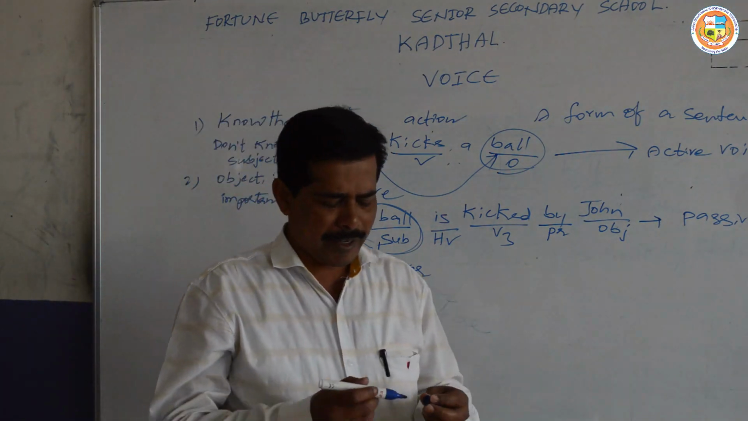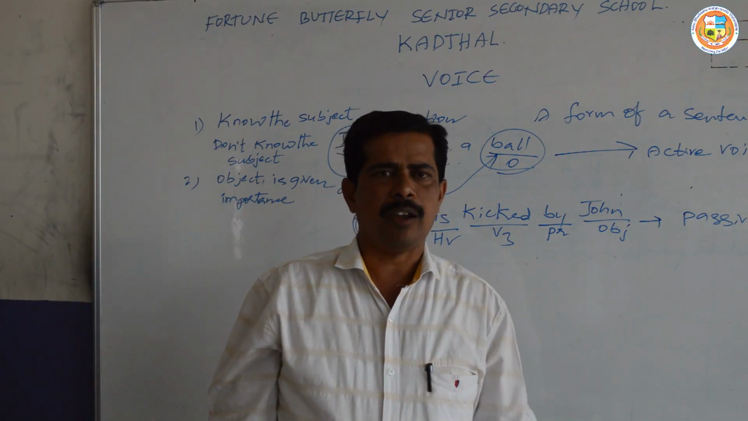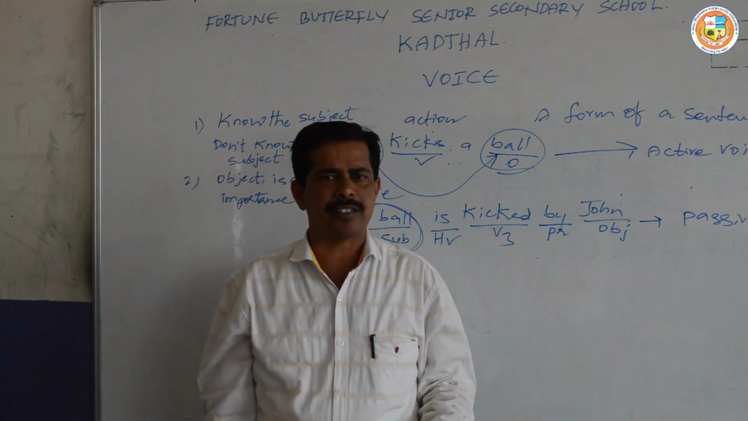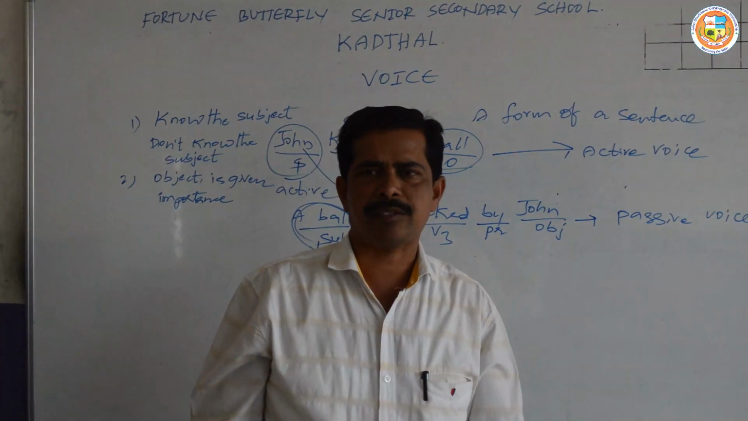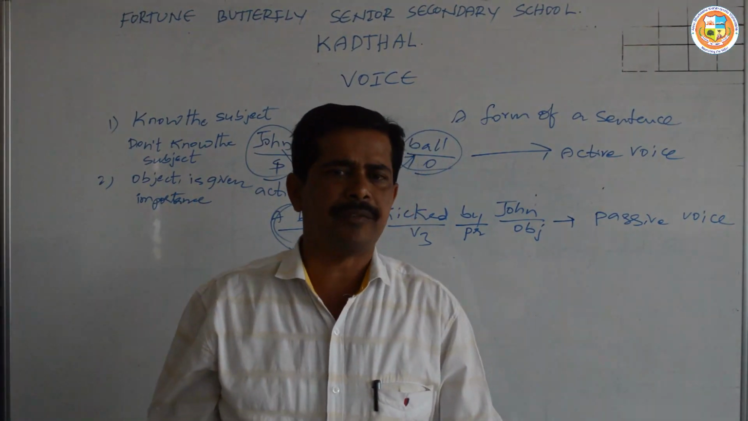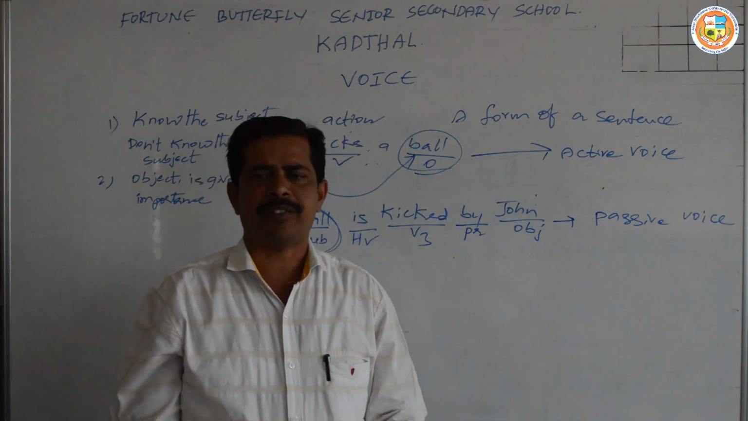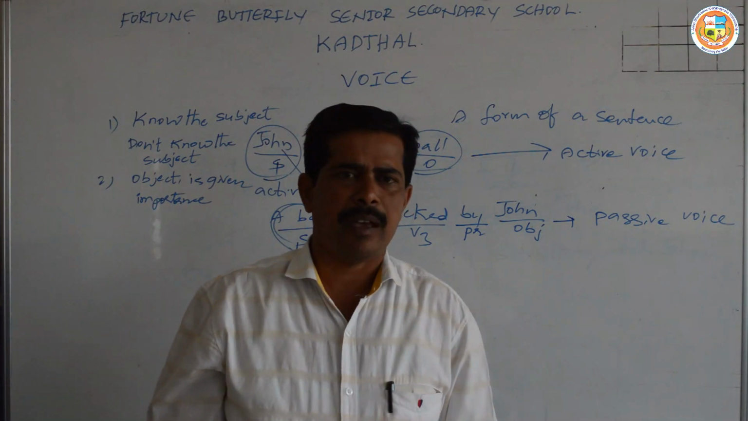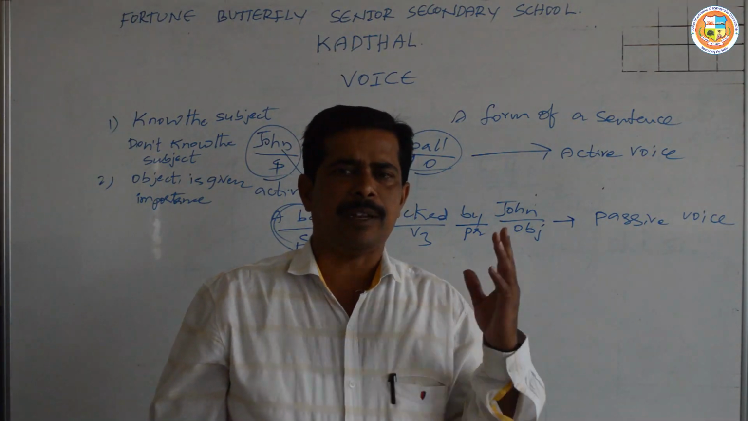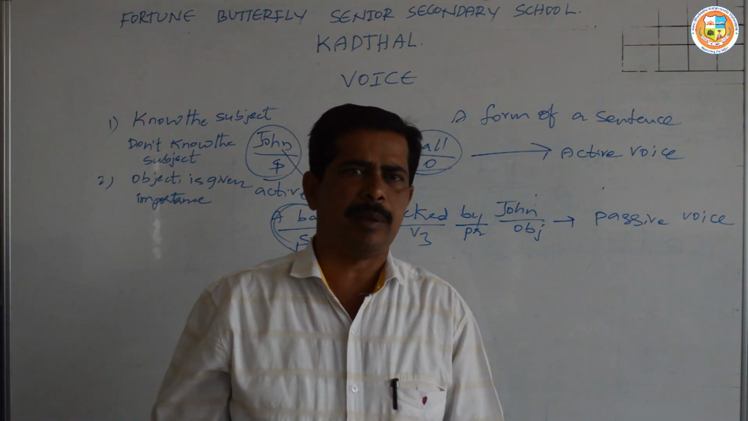So as we all know, there are 12 kinds of tenses. We have basically 3 kinds of tenses: present, past, future. Every tense has got 4 forms. So altogether we have 12 forms of tenses. These 12 forms of tenses can always be in active voice. And if we want to change these sentences into passive voice, we need to remember certain rules and regulations.